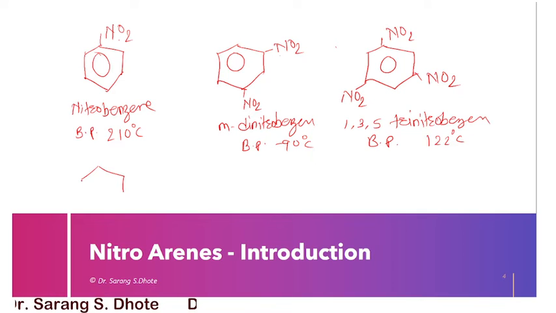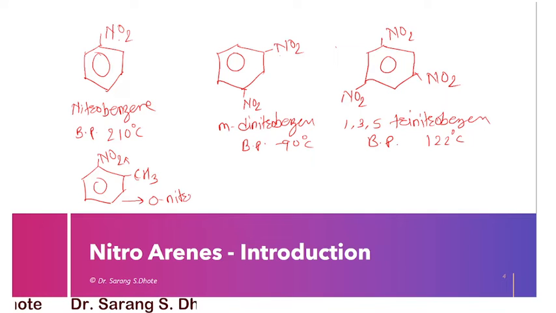Other substituted nitroarenes are also there. For example, NO2 and CH3. With respect to the CH3, the NO2 group is at the ortho position, so this is ortho-nitrotoluene.